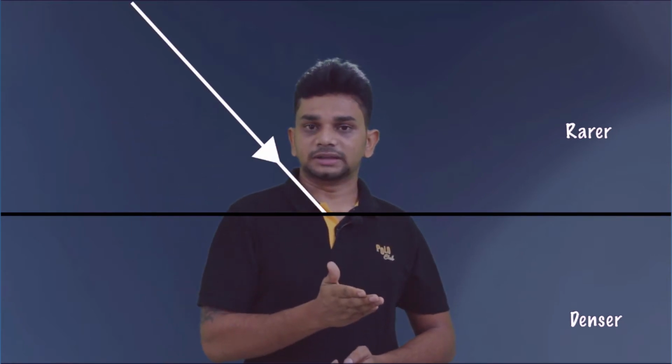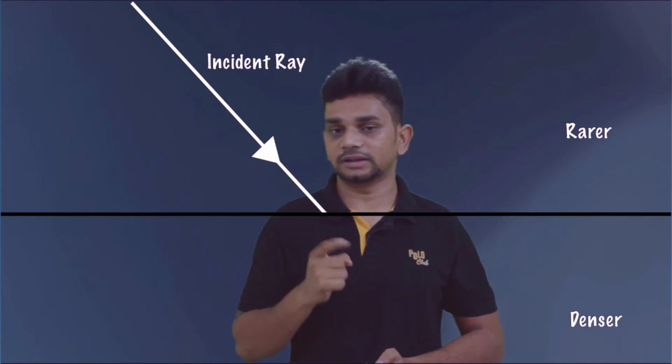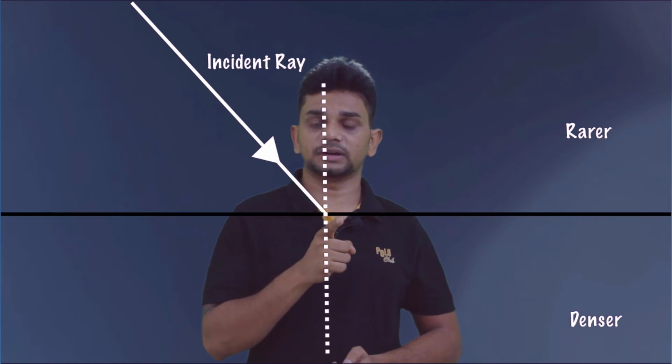For example, air is rarer medium, water is denser medium. When we are comparing these two media, air is rarer medium, water is denser medium. Density means here optical density. The light is traveling from rarer medium to denser medium. It is known as the incident ray. This light ray is known as the incident ray, and this one is the normal. This perpendicular line is the normal.